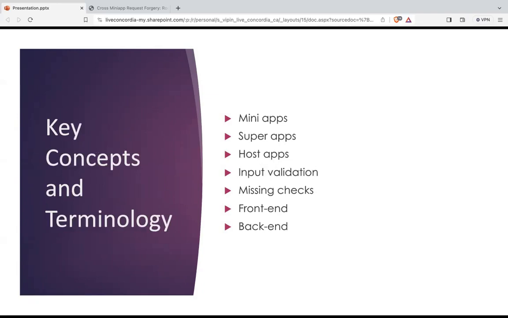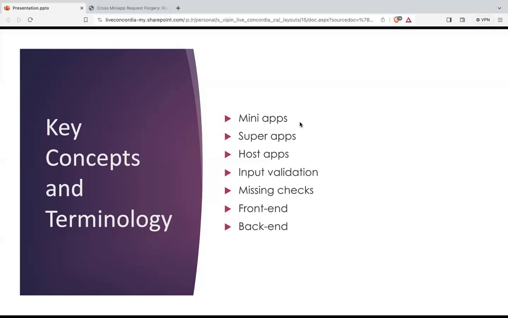Before understanding the whole research paper, I would like to refresh all the key concepts very briefly. First I want to talk about mini apps. Mini apps are basically the mini application services inside a super app. We could have a lot of mini applications inside the super app. They are lightweight and work just like the super application, but the development cost is much lower. The super application is the fully fledged app that we run. It provides different services in different domains.